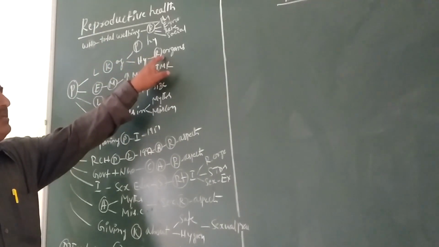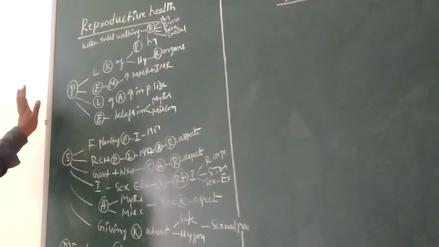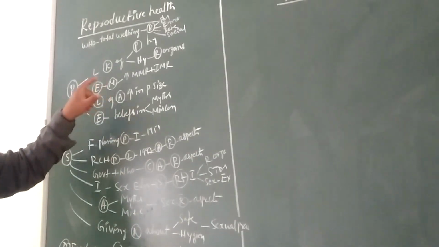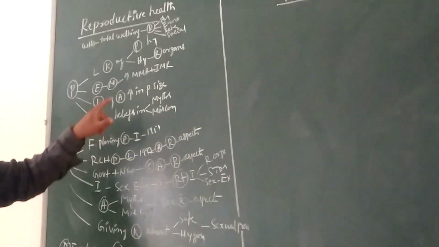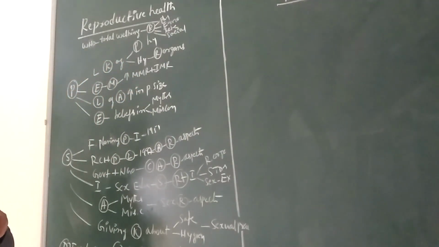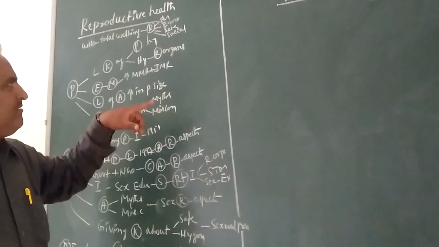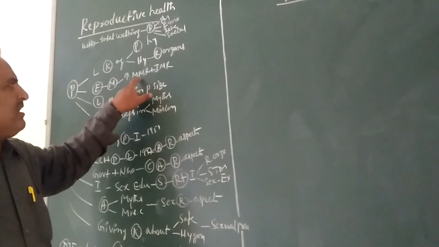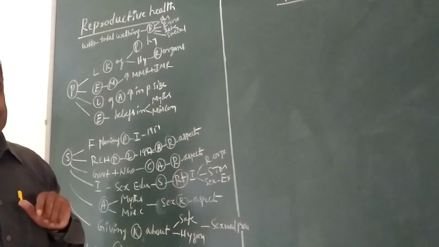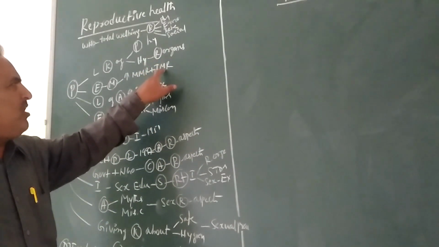And early marriages cause increased MMR and IMR. Here MMR means maternal mortality rate, that is mother death, and infant death is usually called IMR, infant mortality rate.